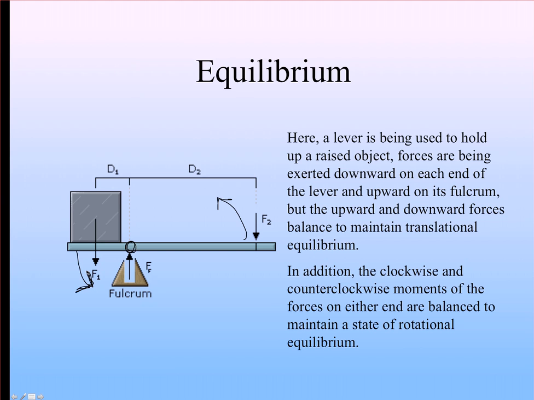And so, if that's not happening, that means that the clockwise motion, which would be caused by F2 in the absence of F1, and the counterclockwise motion, which would be caused by F1 if F2 weren't there, those two rotational moments, they're called, those two rotational tendencies are balanced, and we're also in a state of rotational equilibrium.